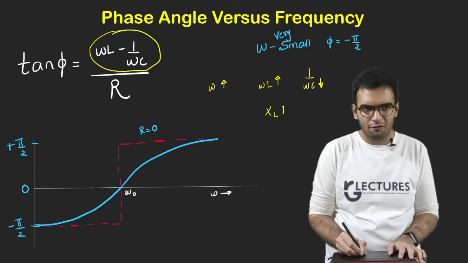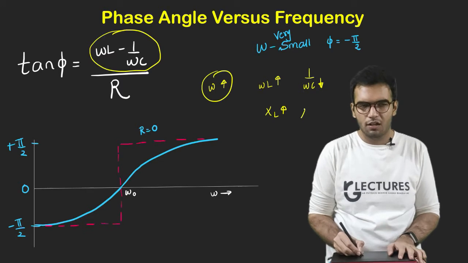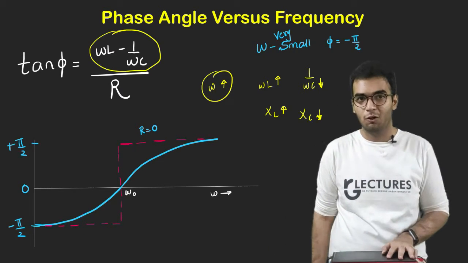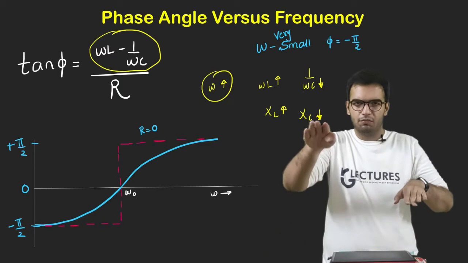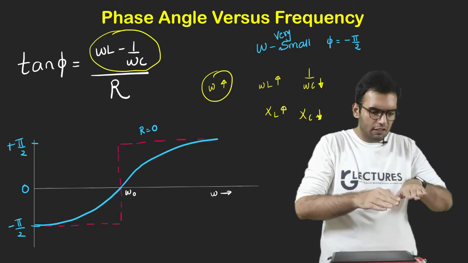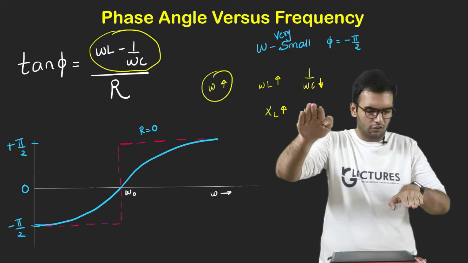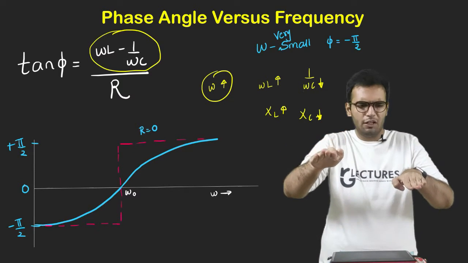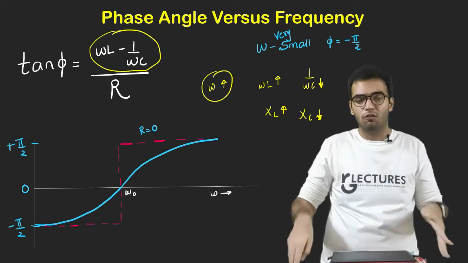That is, my XL will increase if I increase the omega, but my XC will decrease, because it is in the denominator. So if I increase my frequency, XL will increase and at the same time XC will decrease. So there will be a particular point where both become the same, and that is resonance.